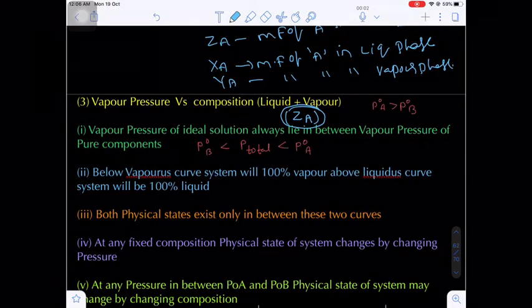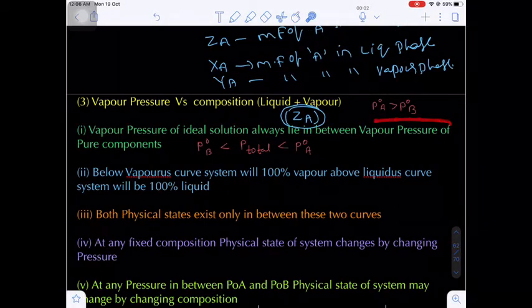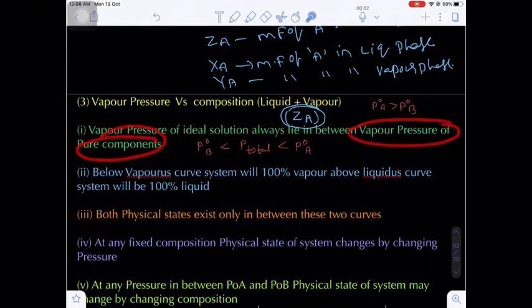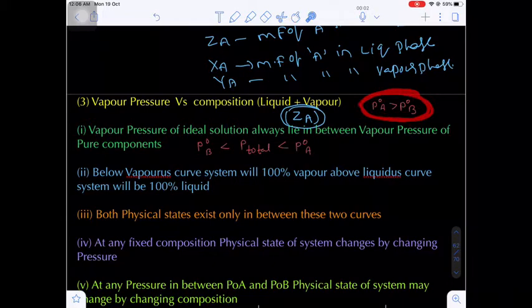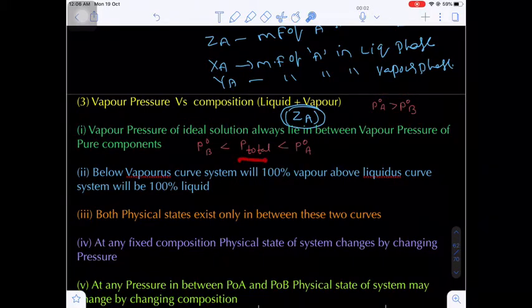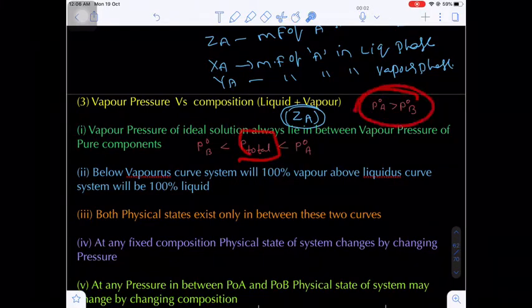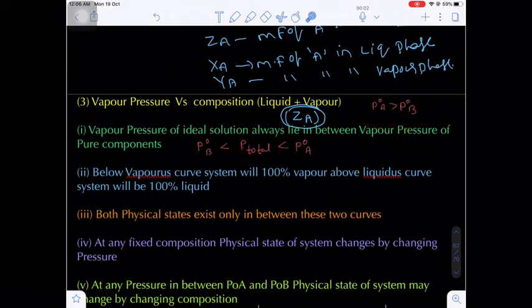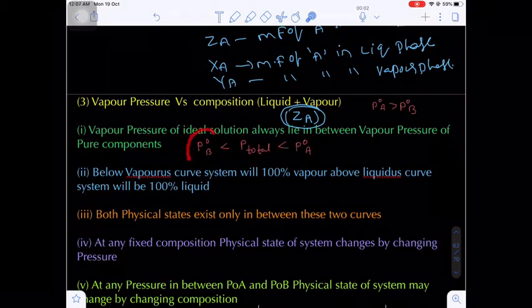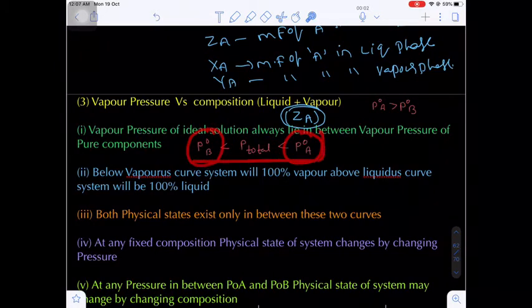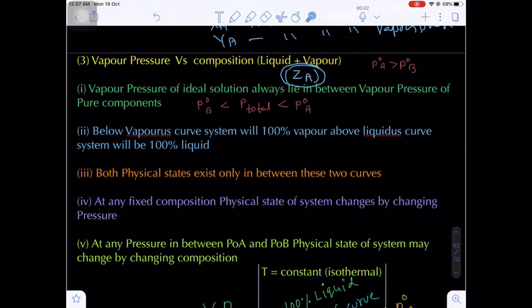Now here, whatever the total pressure of a binary ideal solution, it should always lie in between the vapor pressures of the pure components. Let's suppose we are assuming component A is more volatile than component B. That means our total pressure should lie in between these two values only. That means the total vapor pressure of a binary solution will be greater than P naught B and will be less than P naught A. This is very, very important. Are you getting my point?